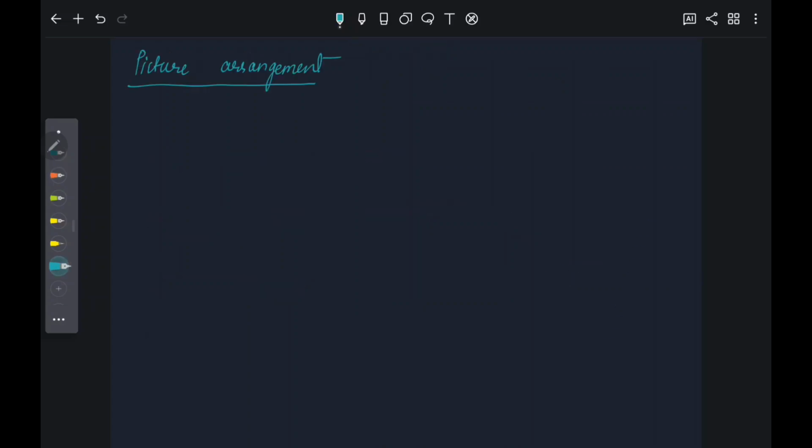For picture arrangement, there are 9 series of pictures that are to be arranged in order by the subject. For the first and second sets of pictures, the time limit is 60 seconds, but there are 2 trials. If they complete it within the first trial, they get a score of 4. If they complete it within the second trial, they get a score of 2.